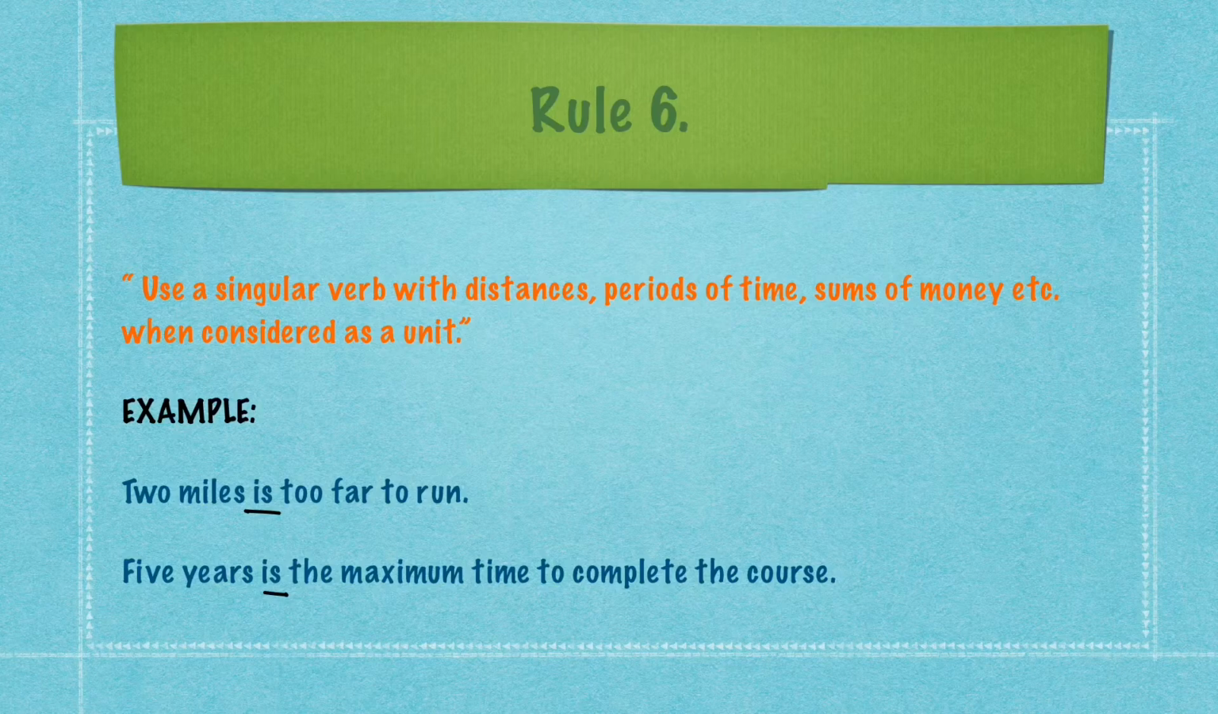One more example. 5 years is the maximum time to complete the course. Here 5 years is a period of time that is being considered as a unit of time to complete the course. So it is taking a singular verb is here. And there are some exceptions also.